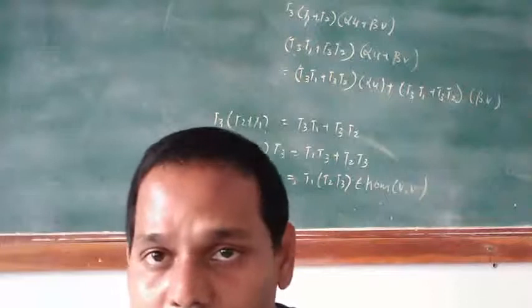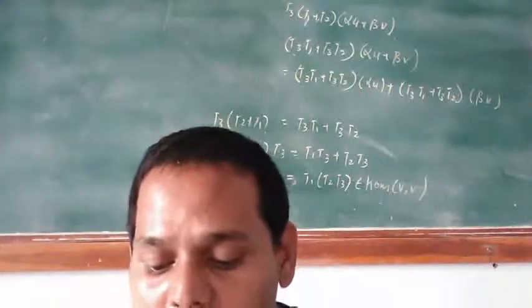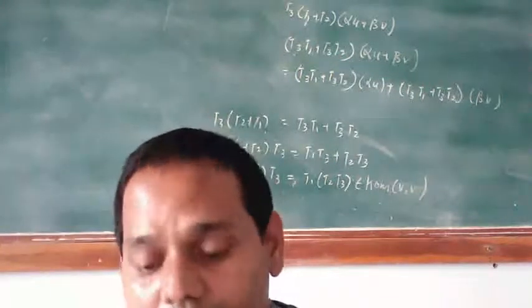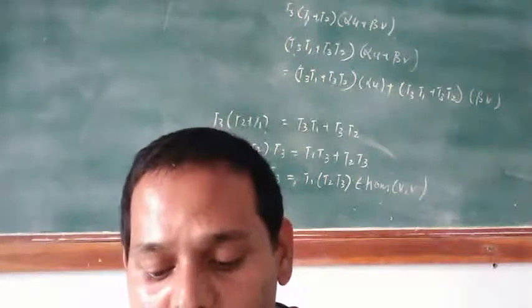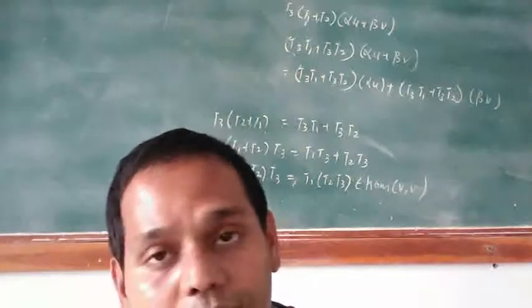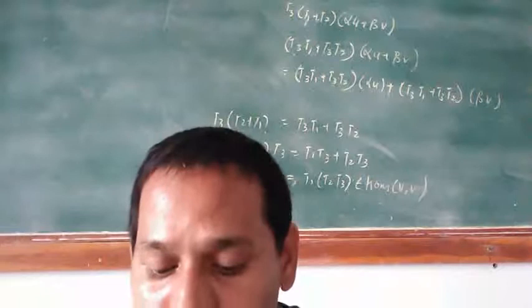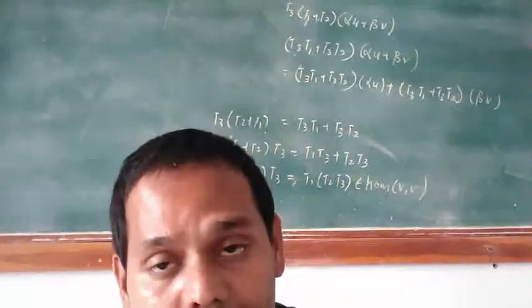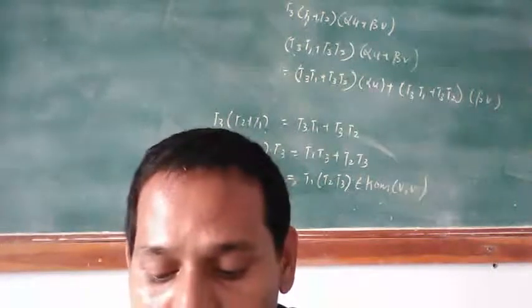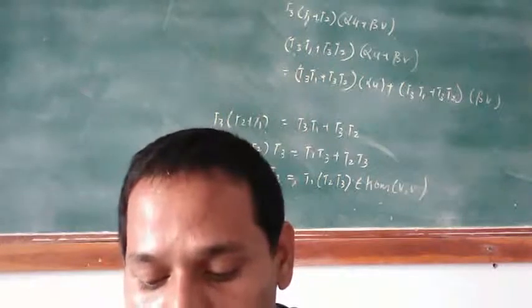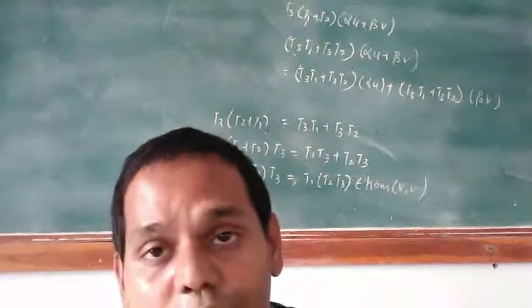Therefore psi of ab is equal to psi of a multiply psi of b. Therefore psi is also a ring homomorphism of A. Therefore psi is a homomorphism of A as an algebra into A of V.